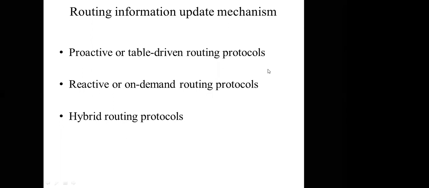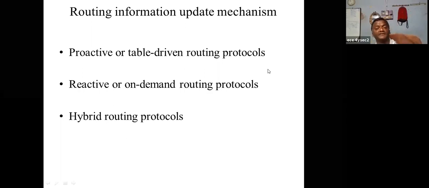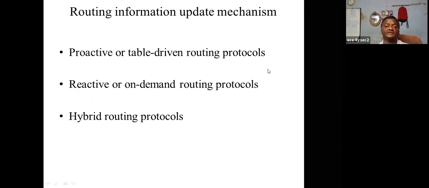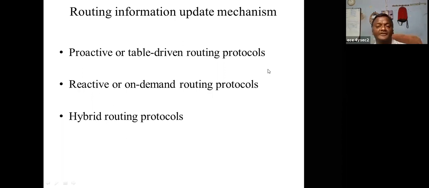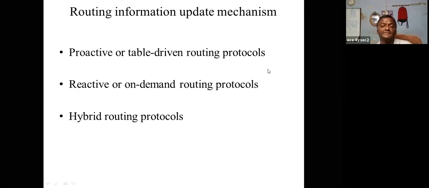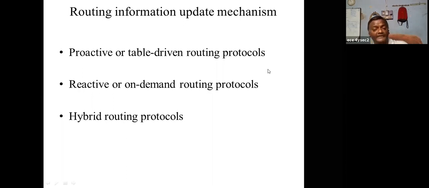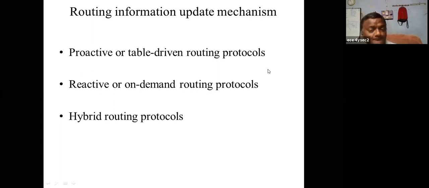Next one is hybrid routing protocols. In a hybrid routing protocol, a system is active in a particular area, called a geographical region or active area. While in this active area, they can use the table-driven routing protocols. I repeat, it is a combination of the previous two. Within the geographical region, you use the table-driven routing protocol, and outside the geographical region, you use the on-demand routing protocols.